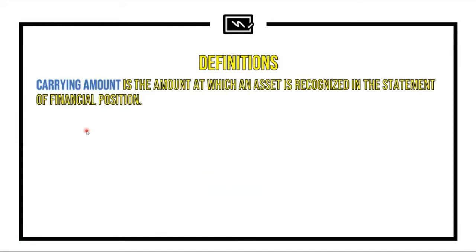So the first item that we will define is carrying amount. So when you talk about carrying amount, it pertains to the amount at which an asset is recognized in the statement of financial position. The carrying amount may be based on the book value or the fair value because in this case, it depends on the accounting policy that is adopted by the company. So your carrying amount in the case of investment property may be based on either the fair value at the reporting date or the book value based on the use of the cost model.